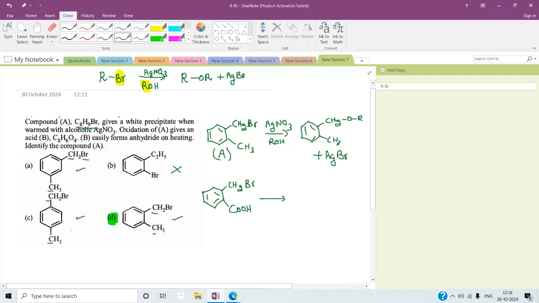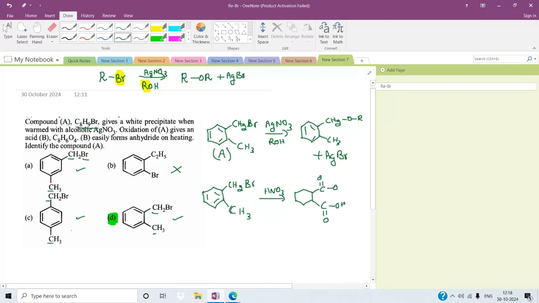If you are using KMnO4 or HNO3, any strong oxidizing agent, what will happen? The first carbon attached to that benzene ring will be converted into carboxylic acid. Whatever the length of the carbon chain, whatever the group on the benzene ring, the first carbon alone will be converted into carboxylic acid.